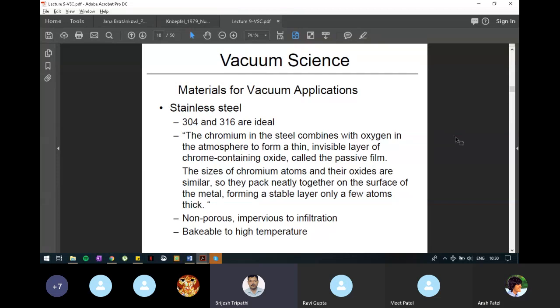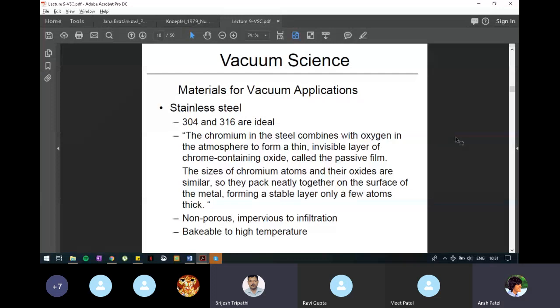Now it is stainless steel. About stainless steel we had discussed in the previous slide. I told you that there will be more descriptions given here. Now what is important, there are two grades of steel which are used for vacuum systems. One is 304 or 304L and another is 316. These two are ideal stainless steels which are generally used in vacuum systems. There is some difference in property between these two which will be listed in one of the tables afterwards.